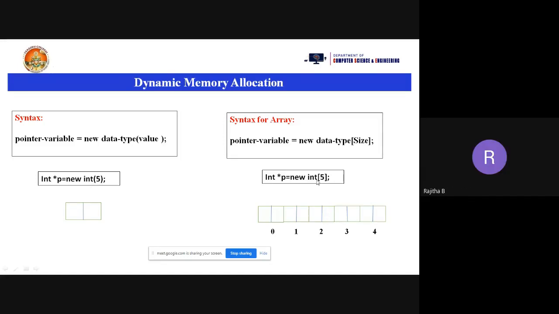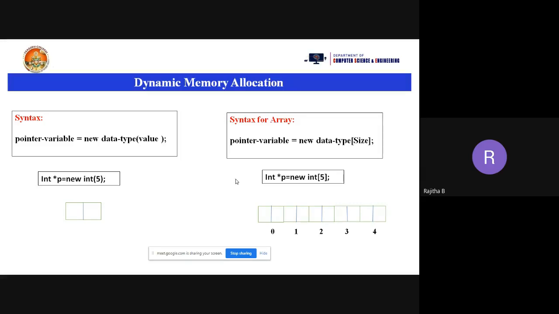But come to the array, when you are taking the n here, it will be double. That is 2 into n. So 2 into n memory locations will be allocated. Is this clear? Yes, ma'am. Good. So this is only the syntax.